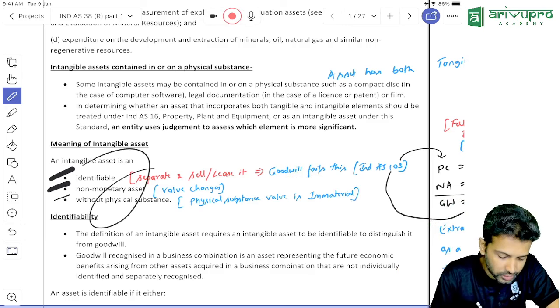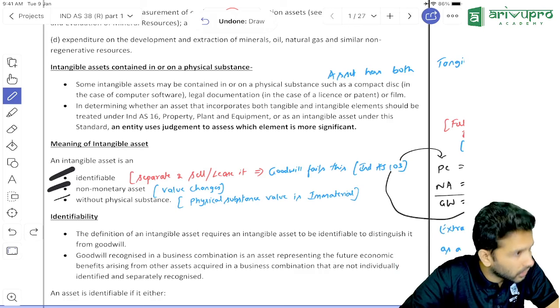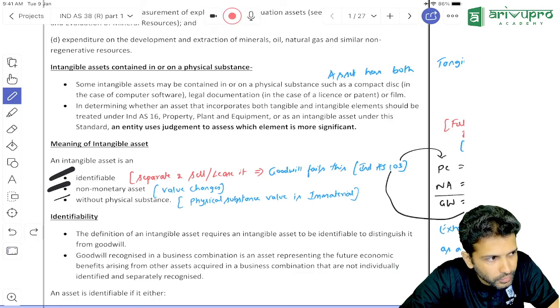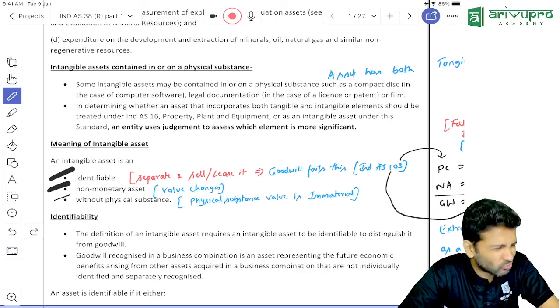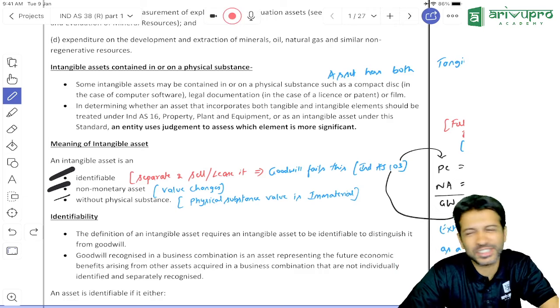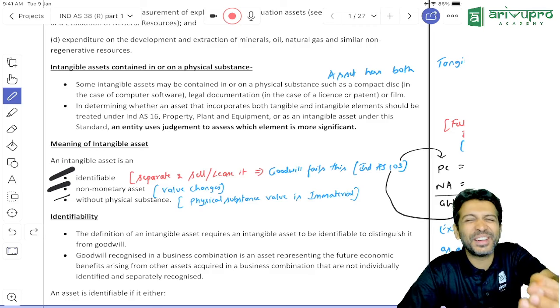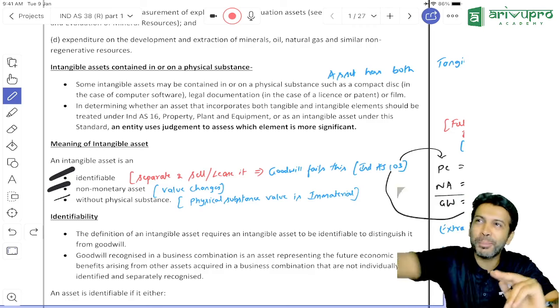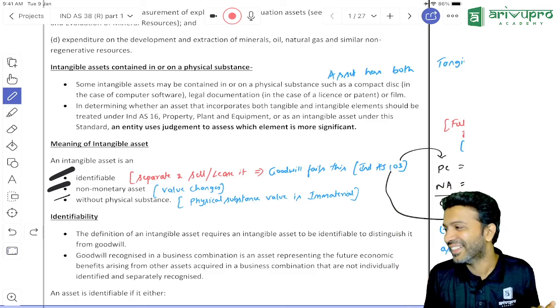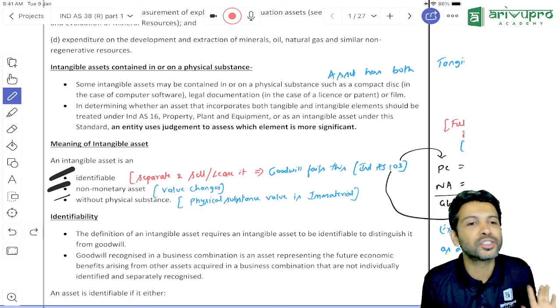So these are the three definition criteria of an intangible asset. Any doubt? One step ahead. You just went one or two steps, you jumped. I'll come to you. Okay, fine, one minute. So far this is okay.